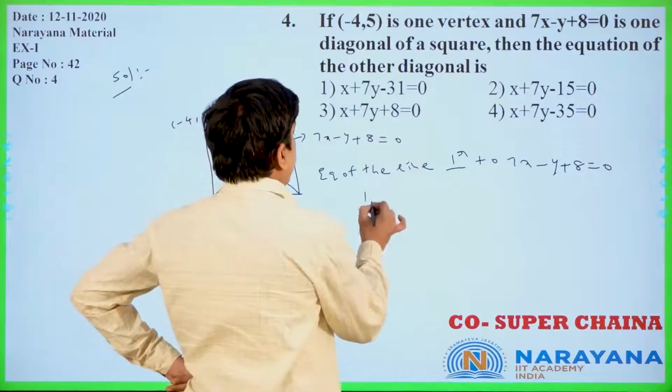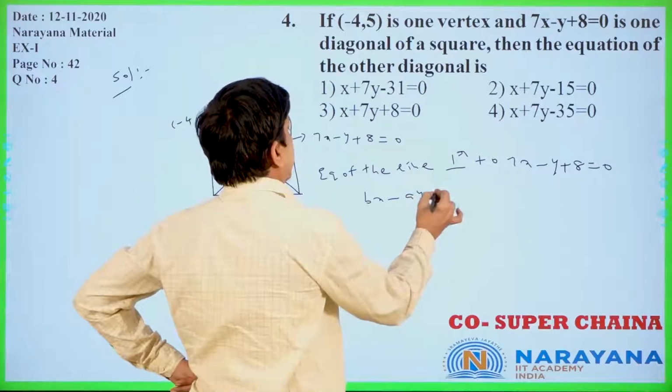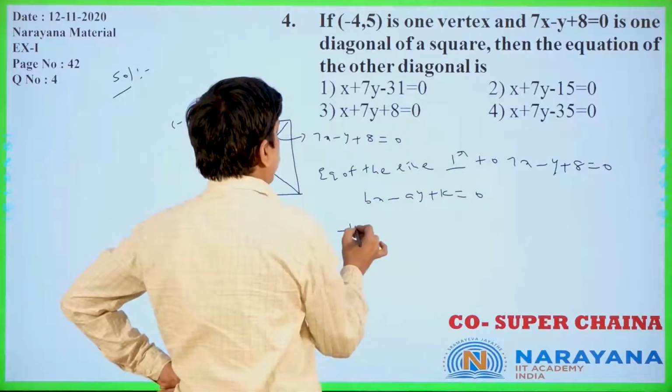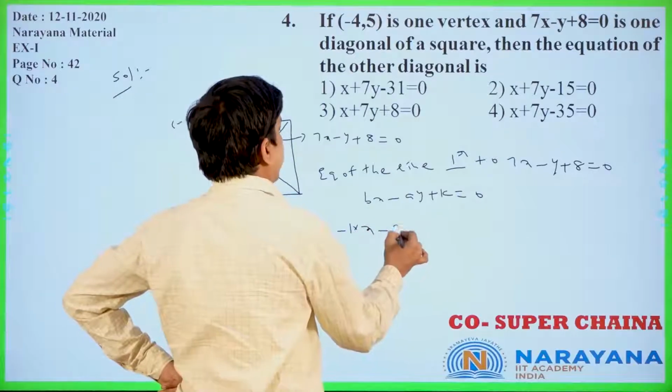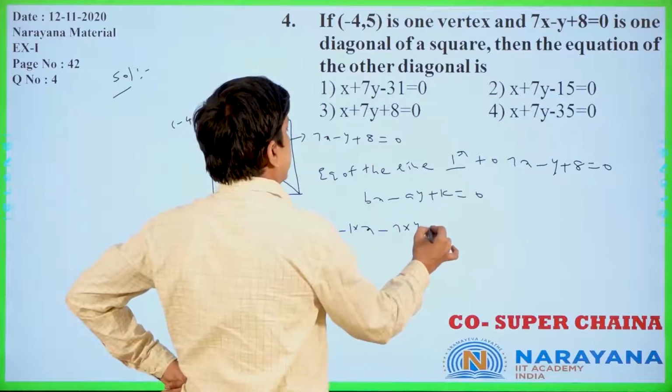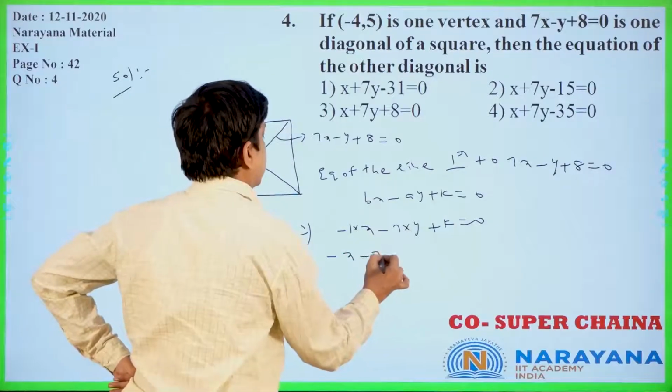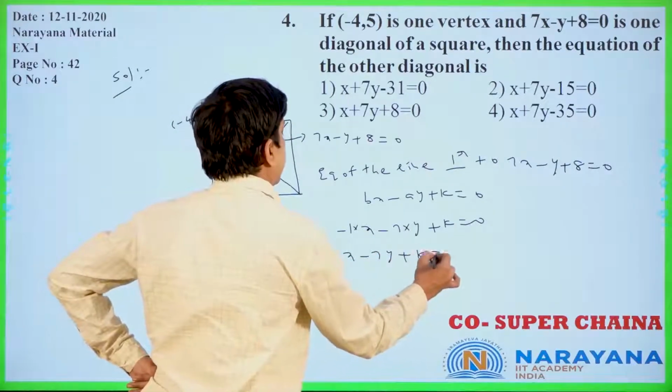Bx means minus 1 into x, minus 7 into y, plus k equals 0. That is minus x minus 7y plus k equals 0.